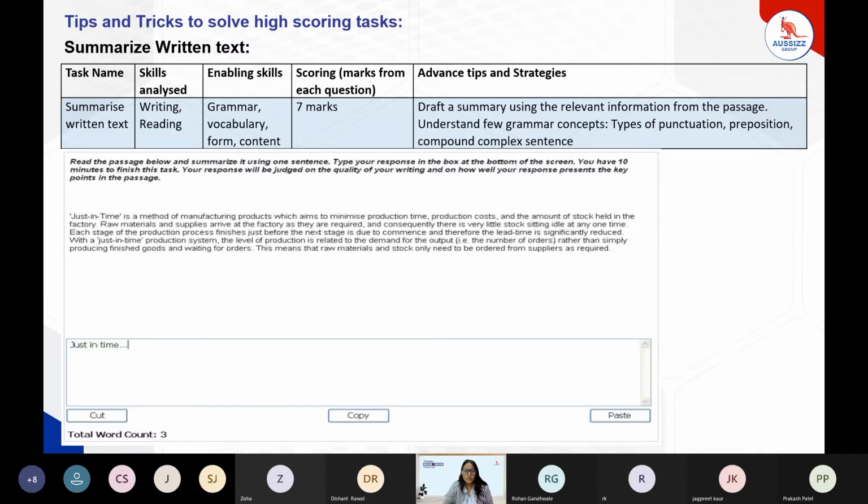All right, talking about the summarized written text, this is also one of the high scoring tasks of the writing module. We have to write the summary in the box, and that summary must be of a single sentence only. That is the detailed requirement of the task. It gives the score towards writing and reading, which means we have to read the passage and write the summary, which has an introduction, body, and conclusion.